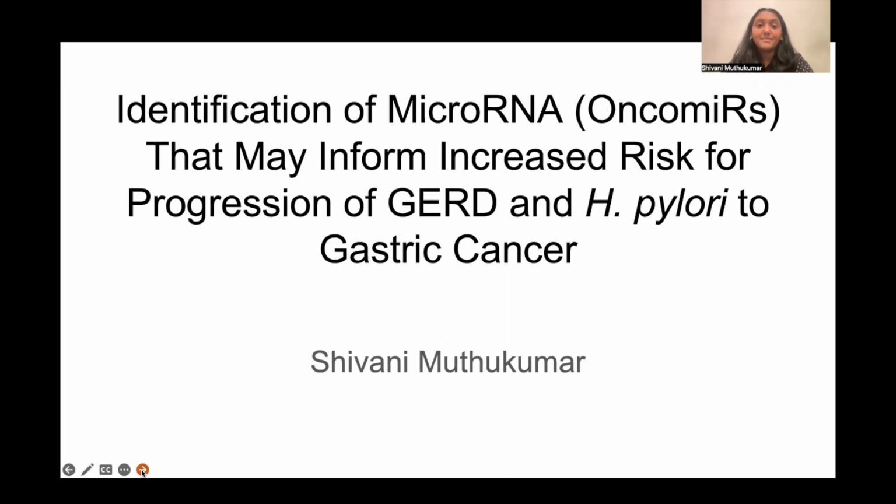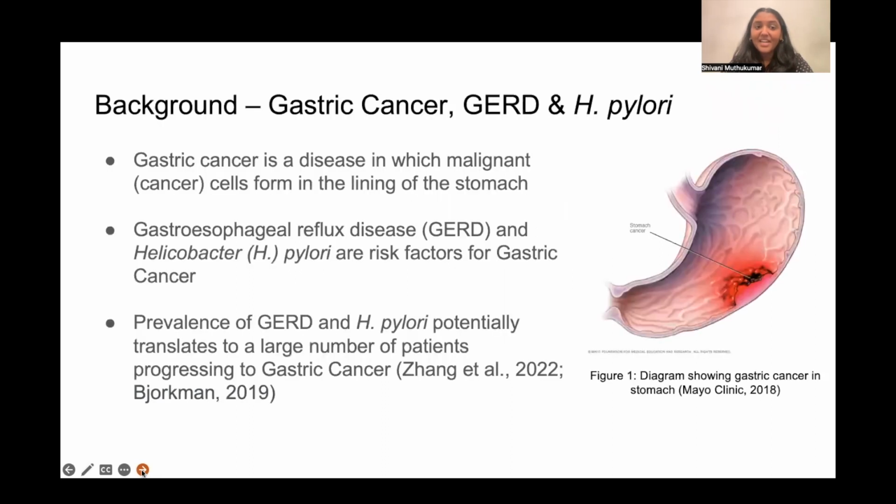My project is the identification of microRNA that may inform increased risk for progression of GERD and H. pylori to gastric cancer. Gastric cancer is a disease in which cancer cells form in the lining of the stomach. Gastroesophageal reflux disease and Helicobacter pylori are both risk factors for gastric cancer.